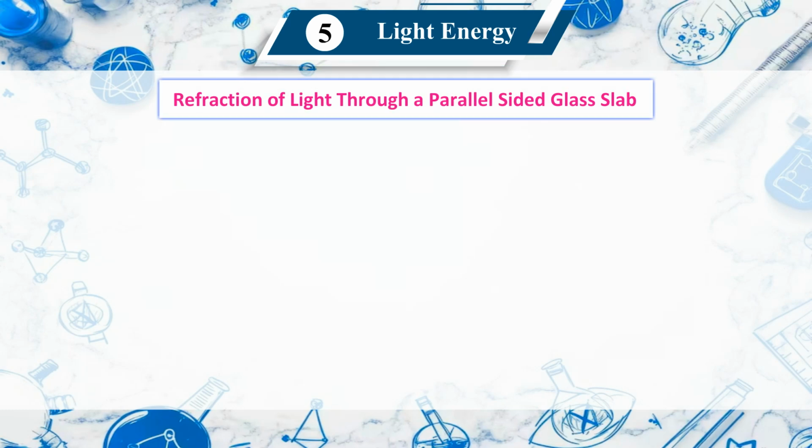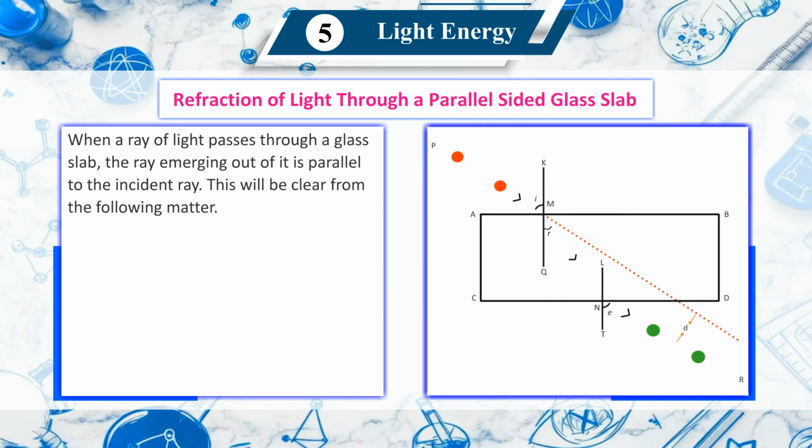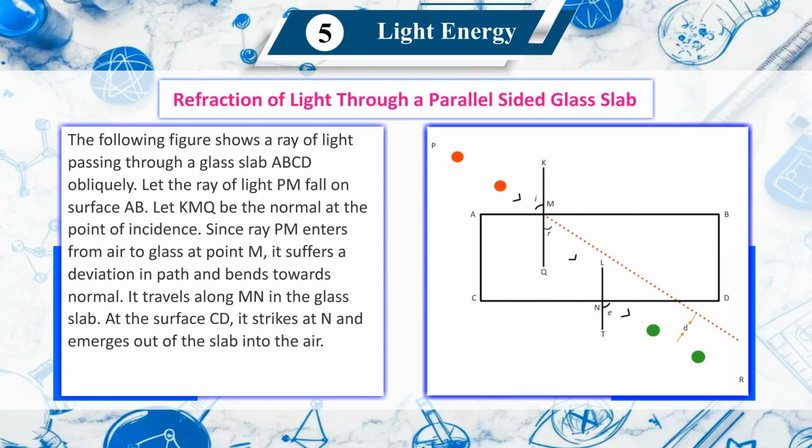Refraction of light through a parallel-sided glass slab. When a ray of light passes through a glass slab, the ray emerging out of it is parallel to the incident ray. This will be clear from the following figure. The following figure shows a ray of light passing through a glass slab ABCD obliquely. Let the ray of light PM fall on surface AB. Let KMQ be the normal at the point of incidence.